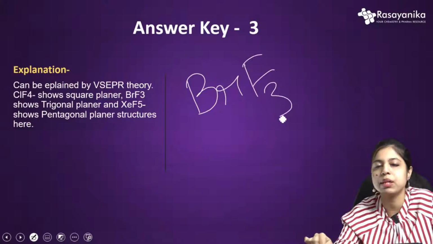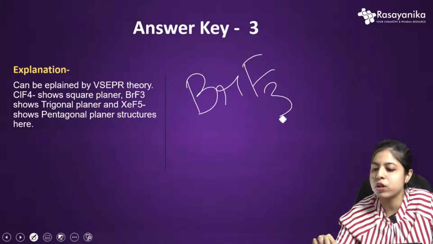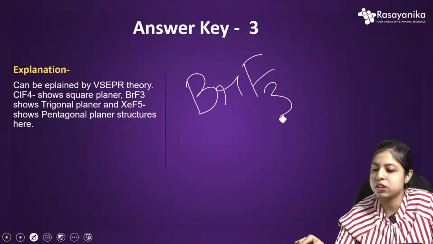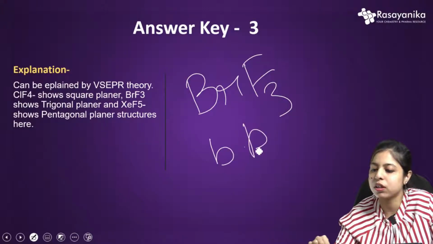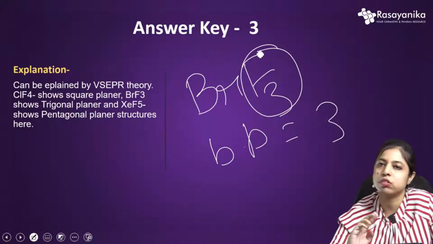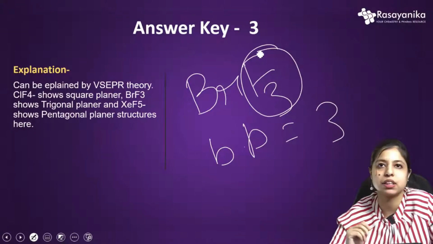In a similar way, we can predict this. Bromine also has 7 valence electrons, that is a halogen. So 7 valence electrons. In this, the number of bond pairs is 3 because 3 fluorine are attached to this. So 3 electrons actually participated in bond formation.